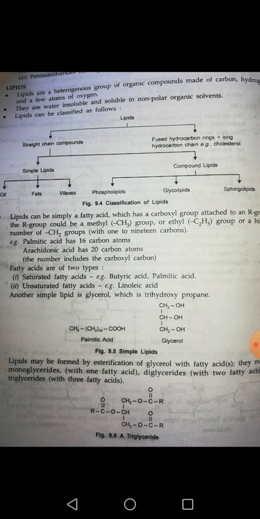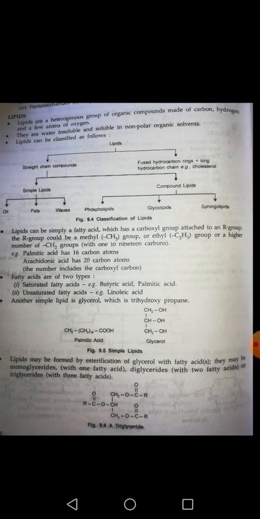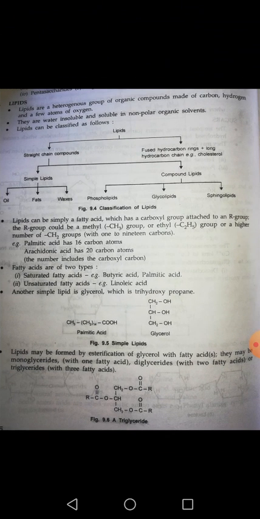I am telling you. ठीक है, if a glyceride is formed which contains only one fatty acid, then it is monoglyceride. When we go for the esterification reaction and the product contains two fatty acids, then it is considered a diglyceride. And if after the esterification reaction the glyceride contains three fatty acids, then it is called a triglyceride. I hope you understood the concept explained till now.